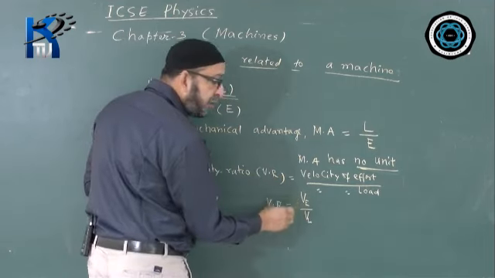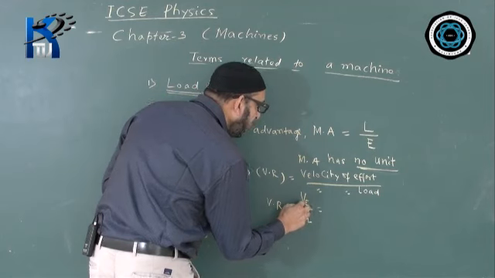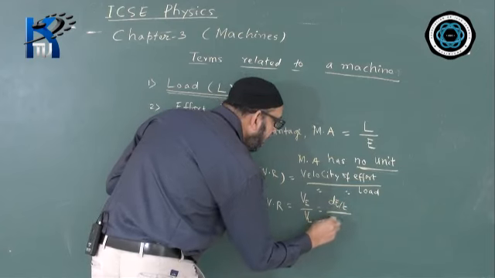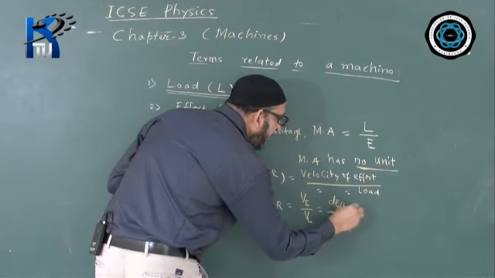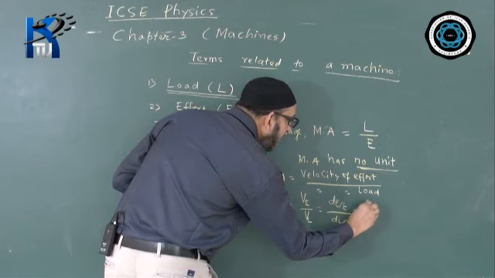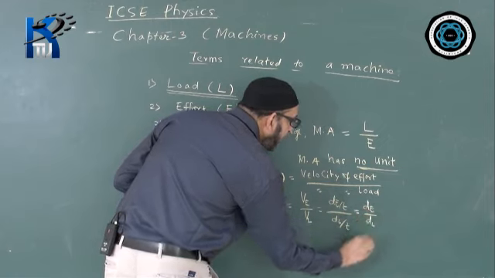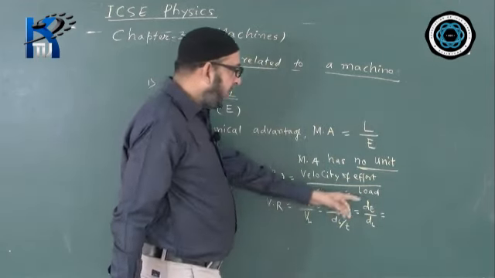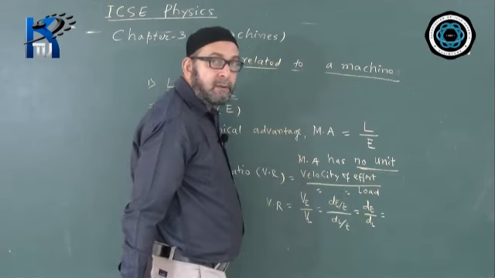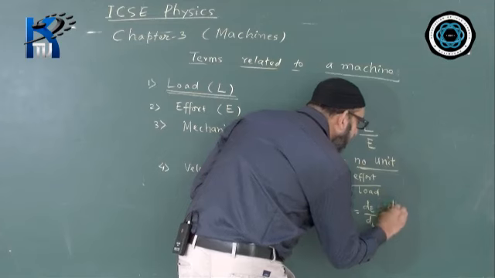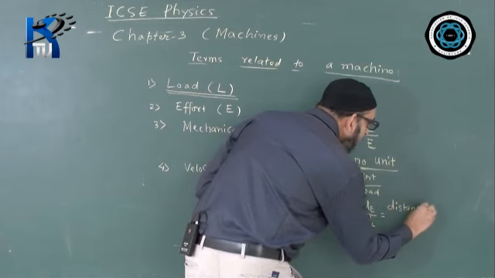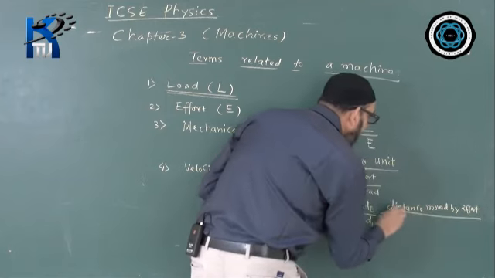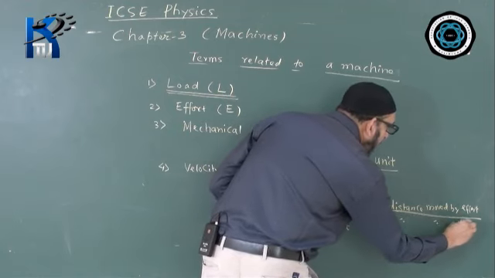We can change this ratio in another format also. Velocity will be distance by the time. So, we will be writing dE by T, VL is equal to dL by T. T and T cancel. The answer left over will be dE by dL. That means it can also be expressed as the ratio of two distances. Distance moved by the effort to the distance moved by the load. Here we can write ratio of distance moved by effort to the distance moved by load.